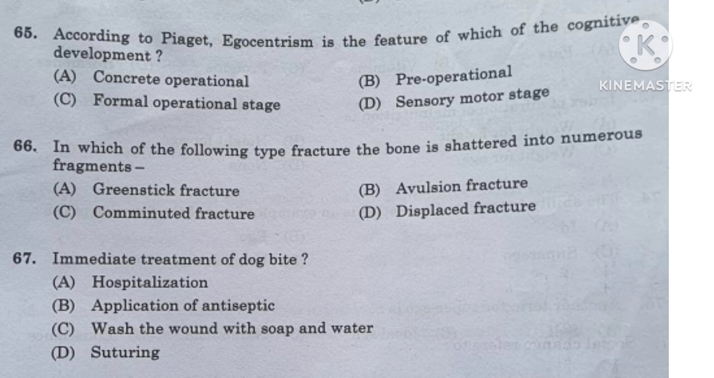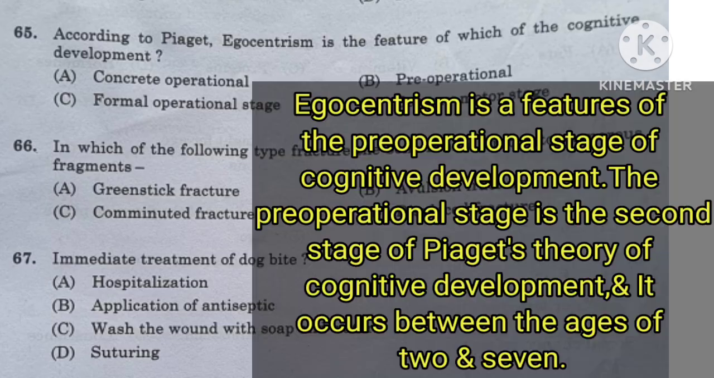Question number 65. According to Piaget, egocentrism is a feature of which stage of cognitive development: concrete operational, pre-operational, formal operational stage, or sensory motor stage? According to Jean Piaget, egocentrism is a feature of the pre-operational stage of cognitive development. The pre-operational stage is the second stage of Piaget's theory, and it occurs between the ages of 2 to 7. Children in the pre-operational stage think at the symbolic level, but they are limited to their own experiences.